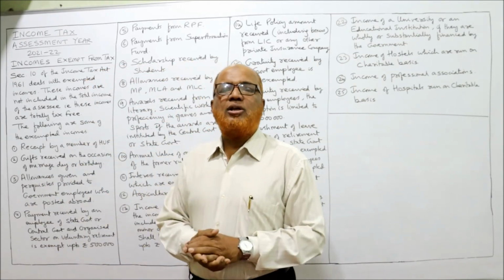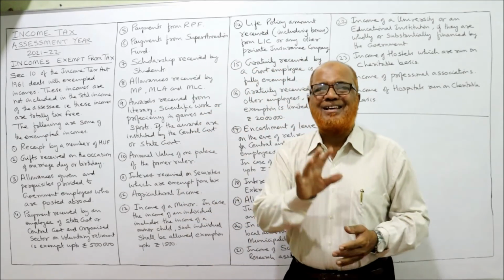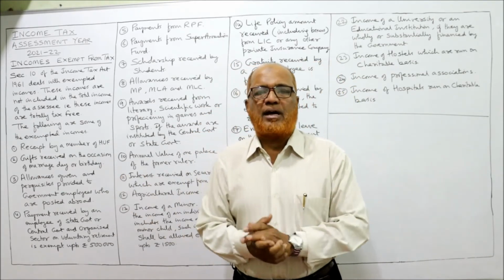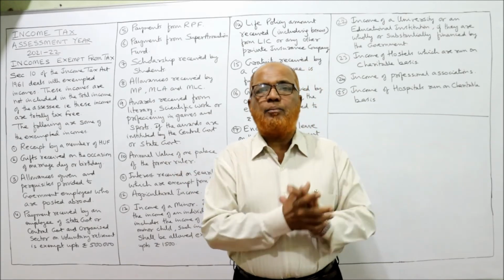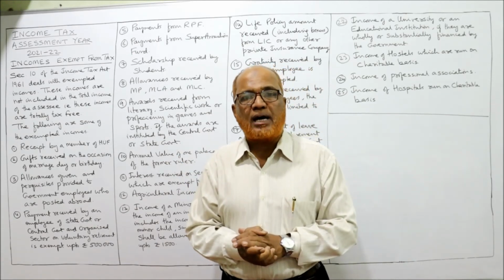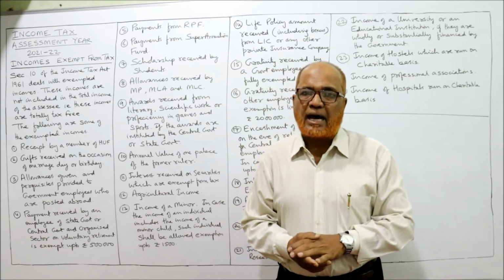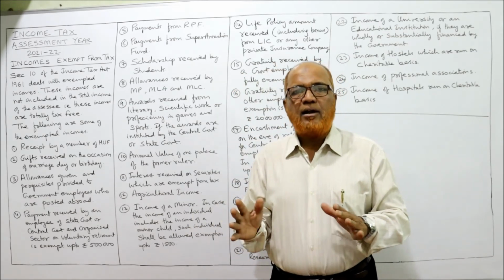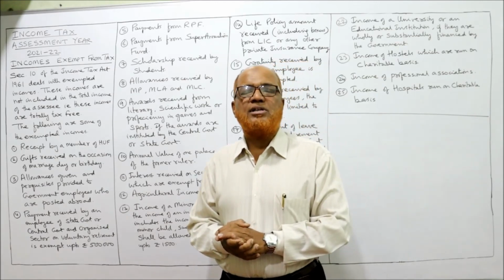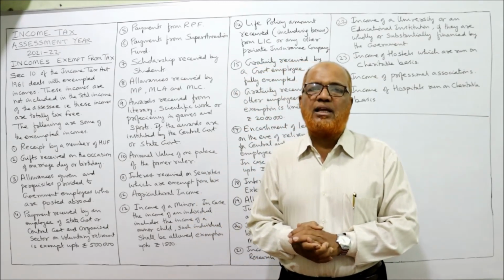In the examination, you may be asked a theory question: give some 10 examples of incomes which are exempted from tax. Or these points will come while doing the main problem. So you should be in a position to decide whether an income is taxable or exempted. So this is the end of this topic, exempted incomes. The next topic will start in the next video.